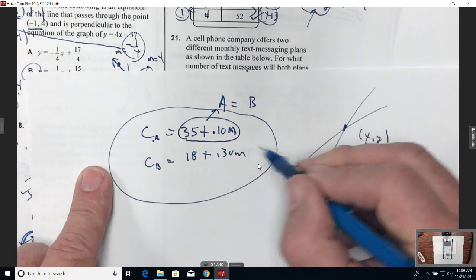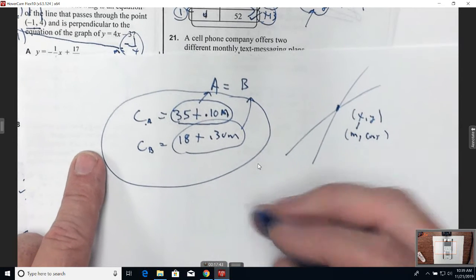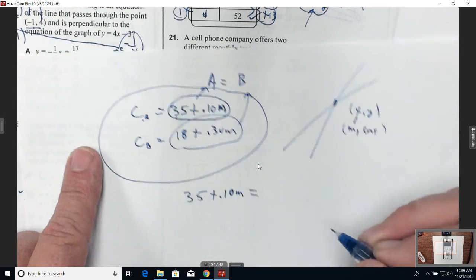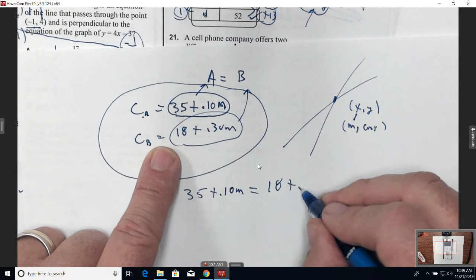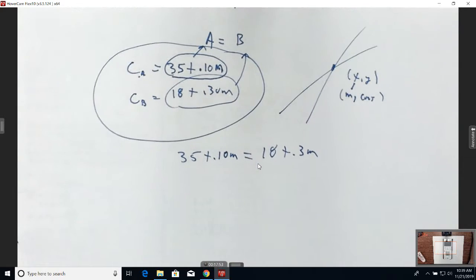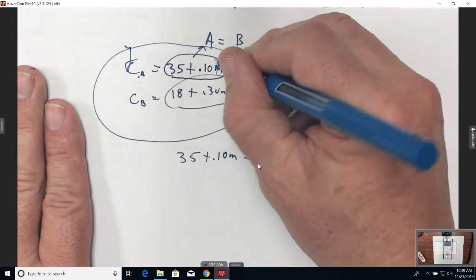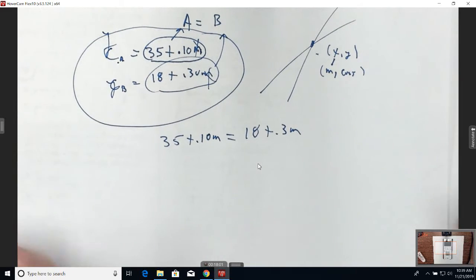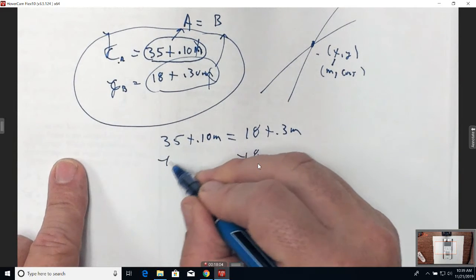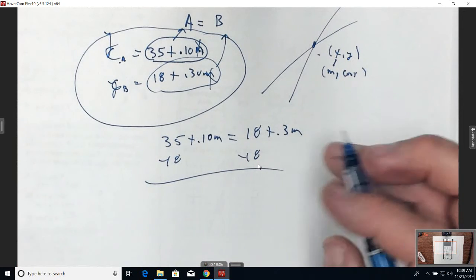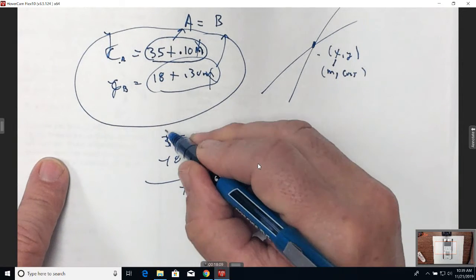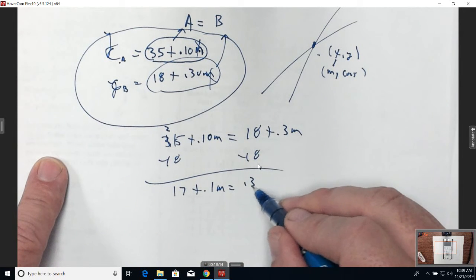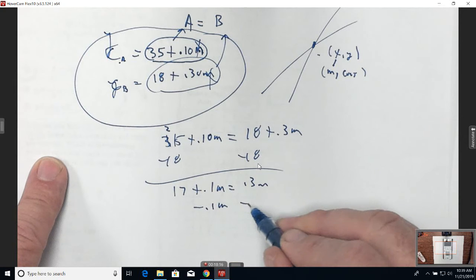A cost is equal to B cost. If A costs 35 plus 0.1m, when is it equal to the cost of B, which is 18 plus 0.3m? I don't care how you solve it. If you want to graph it and see where they cross, you can. Or I could just plug it in and solve that equation. I get my variables on one side by subtracting 18. 35 minus 18 is what? 17. Plus 0.1m is equal to 0.3m. I subtract the 0.1m.